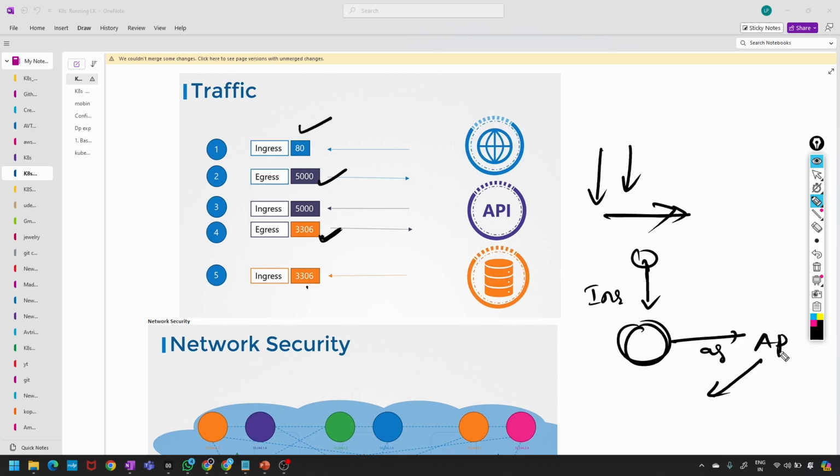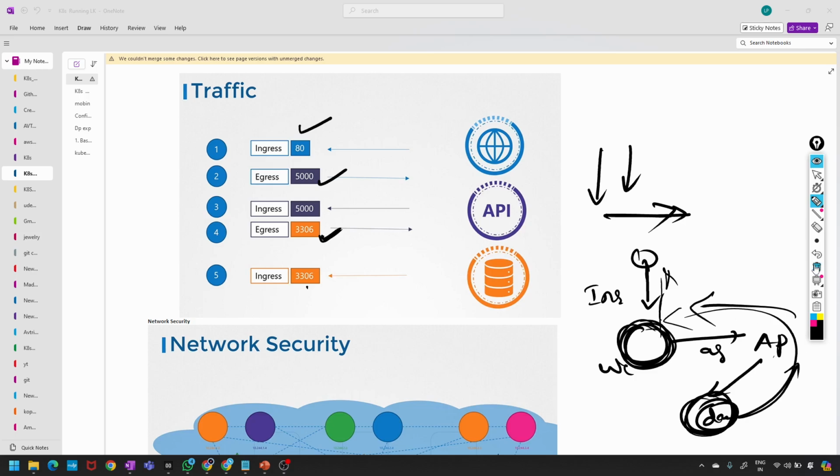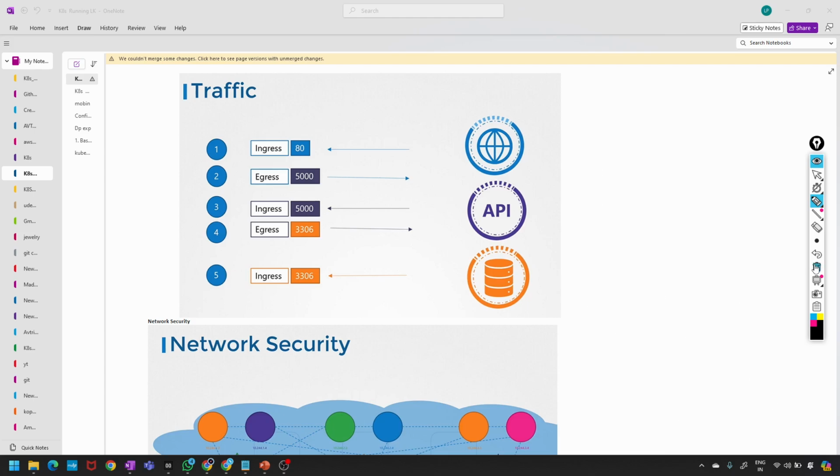The API server again has ingress to the database, and egress back to the API, and again egress from the API to the web server. Whatever output the database gives will be displayed through the web server to the user. This is the process that happens.